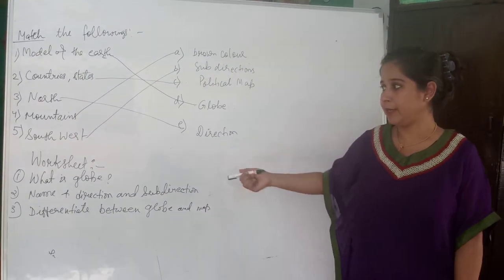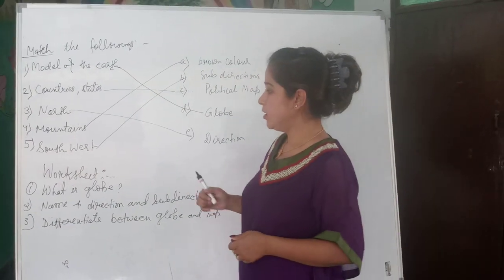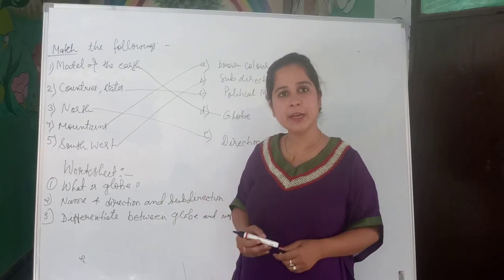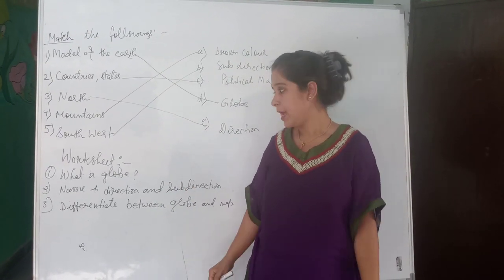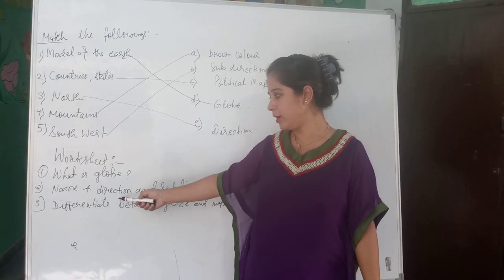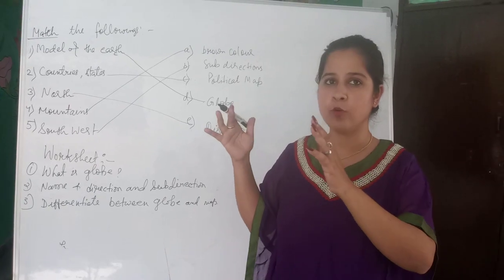So let's look at the small worksheet. What is the first question? The first question is, what is a globe? As I have discussed in the chapter, a globe is a small round model of the earth. And the second question is, name 4 directions and subdirections. What are the 4 directions and what are the 4 subdirections?